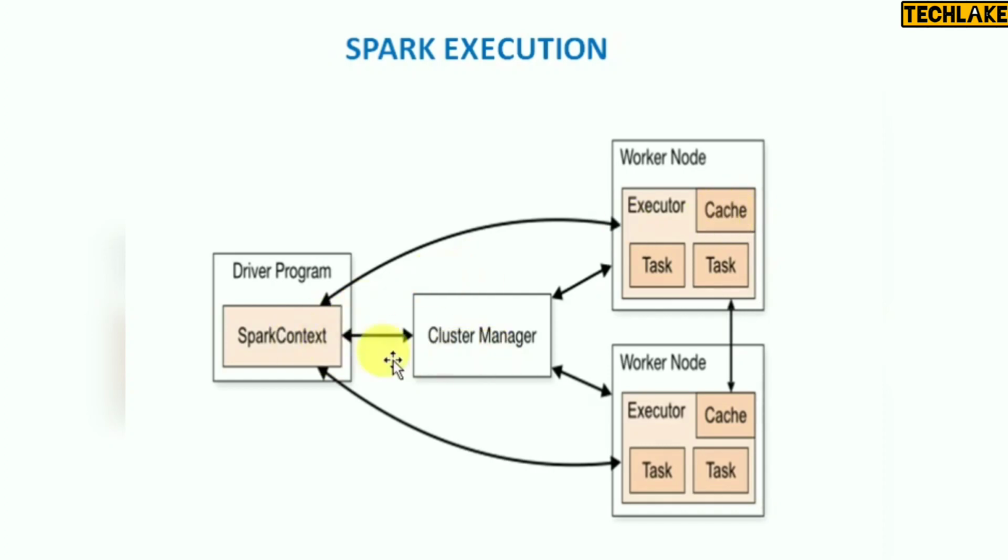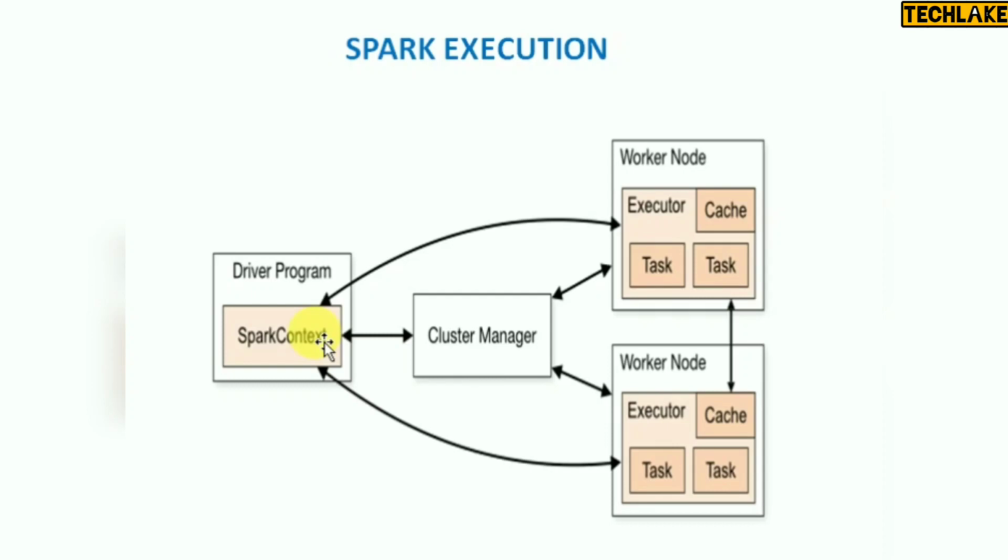And here you will see this as Spark context. Spark context is a work area that the driver program creates first, and in the latest version we call it a Spark session. Session means once you start any job, this is created.